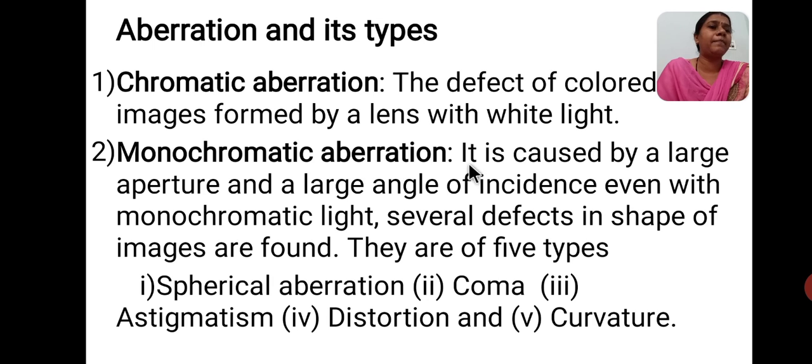The second one is monochromatic aberration. Monochromatic aberration is usually caused by the larger aperture and the larger angle of incidence, even with monochromatic light. So we have several defects in the shape of the images. Monochromatic aberration is again divided into five types: spherical aberration, coma, astigmatism, distortion, and curvature. So till now we learnt about aberration, focal point, focal length, types of lenses. Okay, thank you.